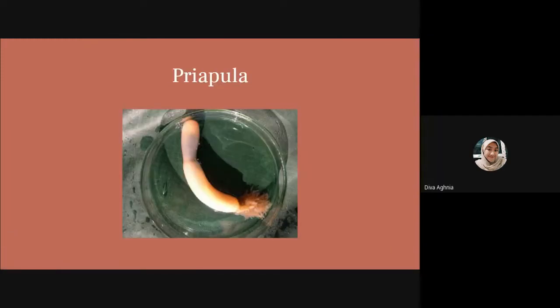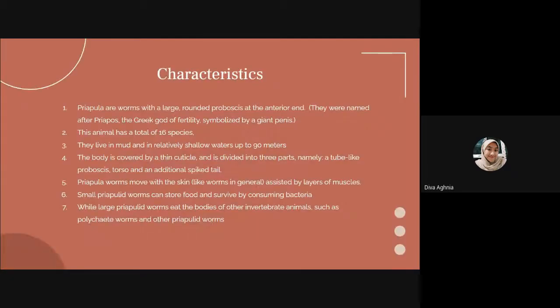Next, Priapula. The characteristic of Priapula: they are worms with a large, round proboscis at the anterior end. They were named after Priapus, the great god of fertility, symbolized by a giant penis. This animal has a total of 16 species.